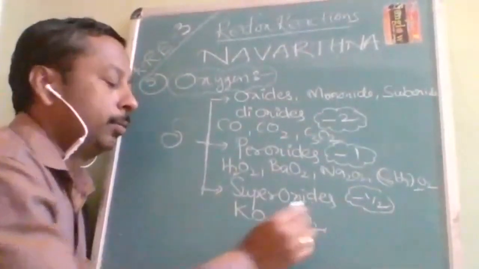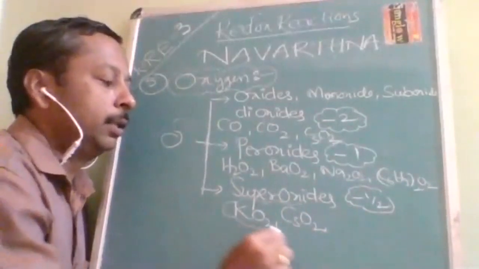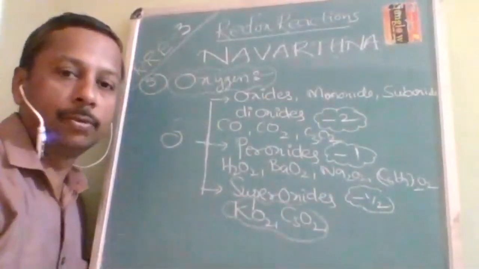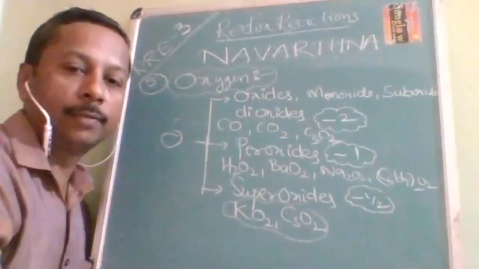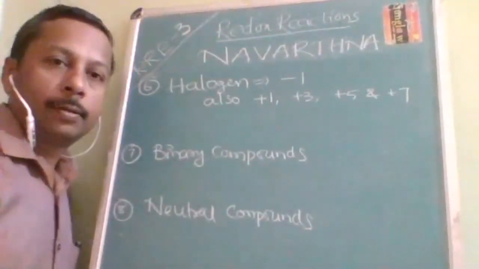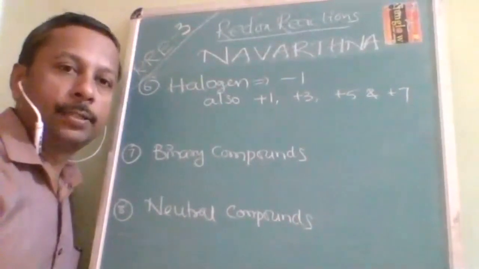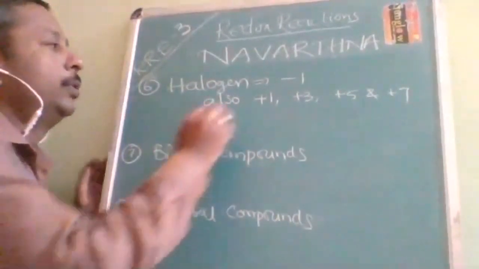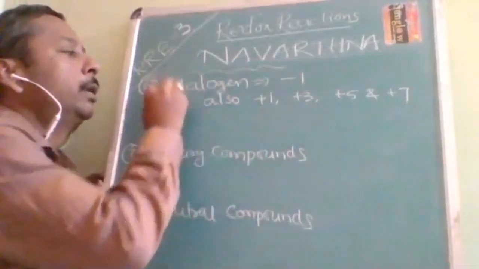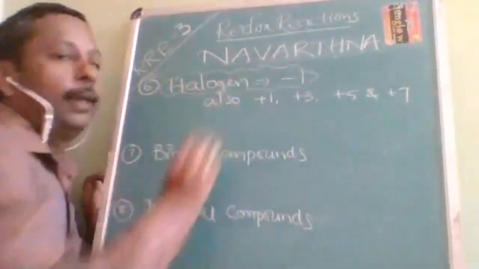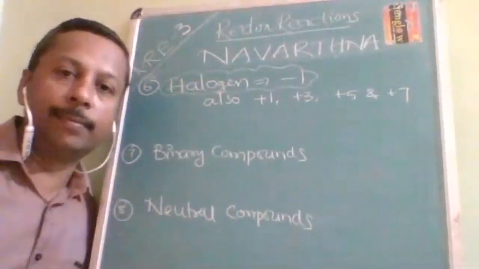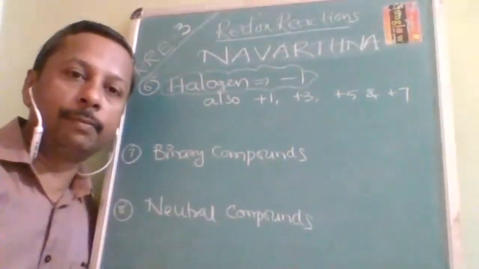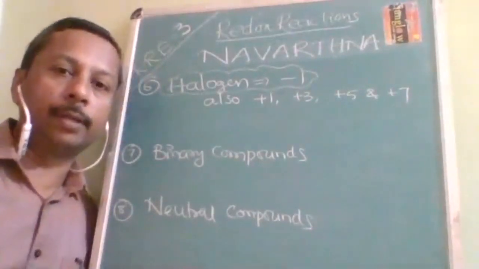And superoxides like KO2, CsO2. These are the elements in which superoxides are formed, and the oxidation number of oxygen is going to be how much? It is -1/2. Now the sixth point is about the halogens. In halogens, the group oxidation number is -1. Every element of the halogen must show -1, but they also possess variable oxidation state property.